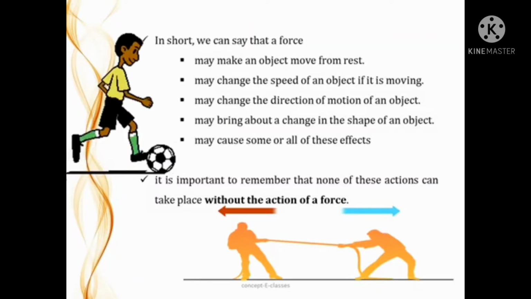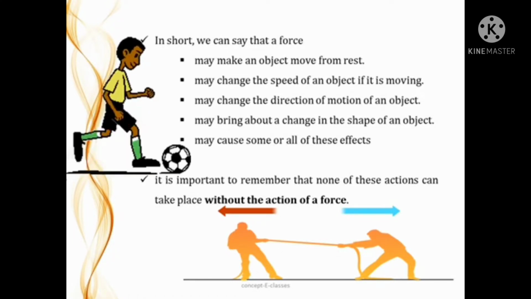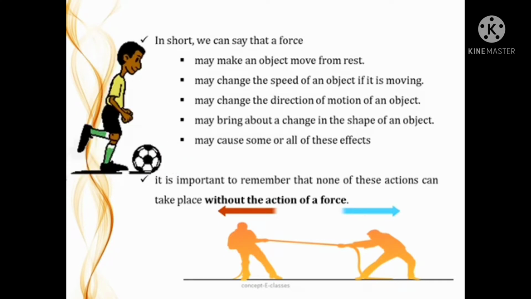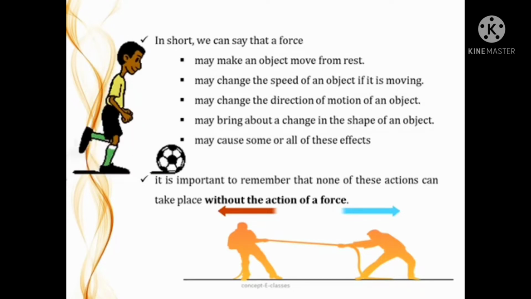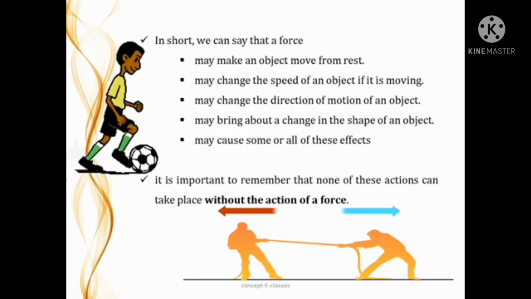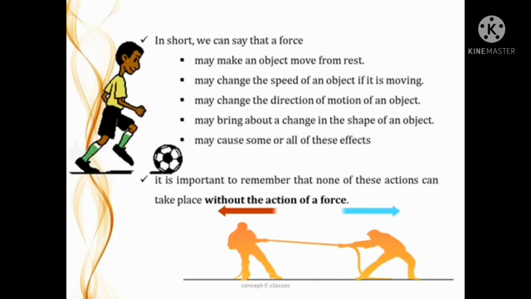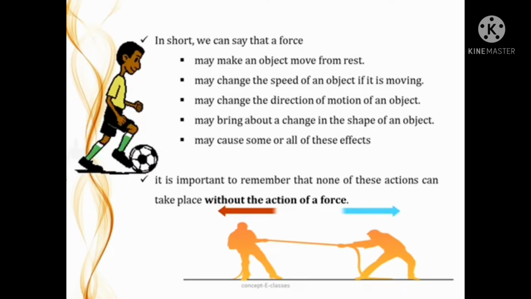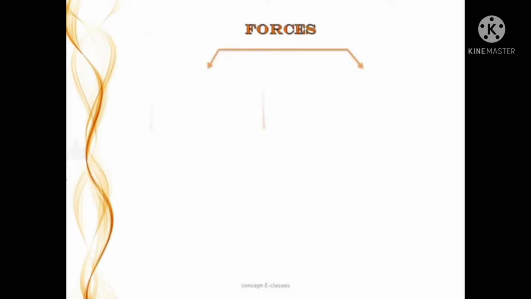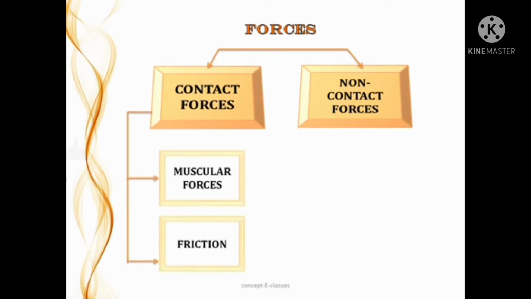In short, a force may make an object move from rest, may change the speed of a moving object, may change the direction of motion, and may bring about a change in shape. Force may cause some or all of these effects. None of these actions can take place without the action of a force.